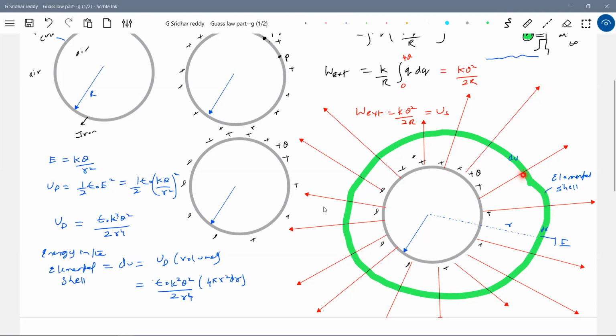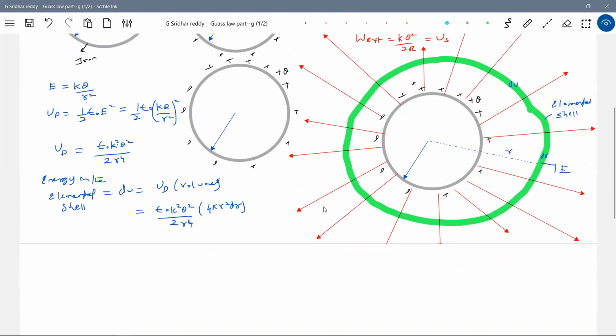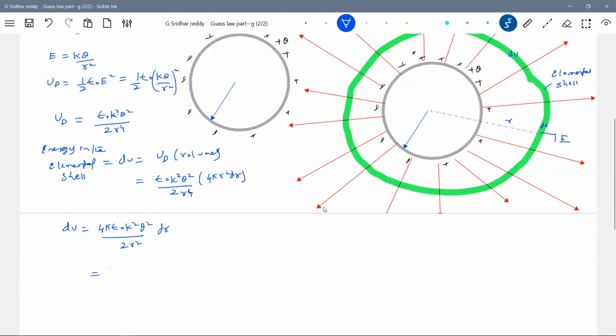That is dU. Don't write the full sphere volume. Now further simplification: 4 pi epsilon naught, K square Q square by 2 R to the power 4, times 4 pi R square dr. The 4 pi epsilon naught cancels out. So KQ square by 2, let me keep outside, and this will be R to the power minus 2 dr.